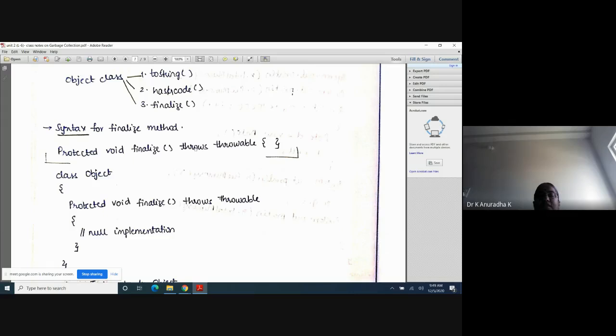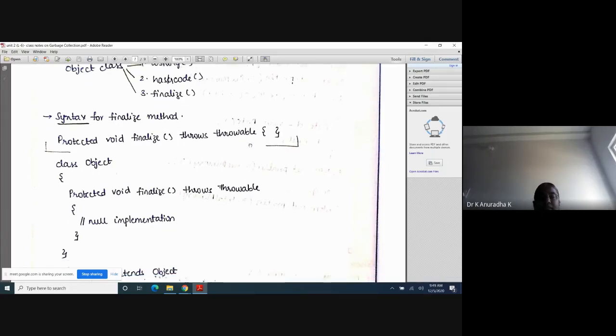Now don't concentrate on throws Throwable. Finalize is the name of the method, the return type is void, the access specifier is protected, and there are no parameters. This is the definition of the finalize method, the syntax for the finalize method which is available in the Object class.